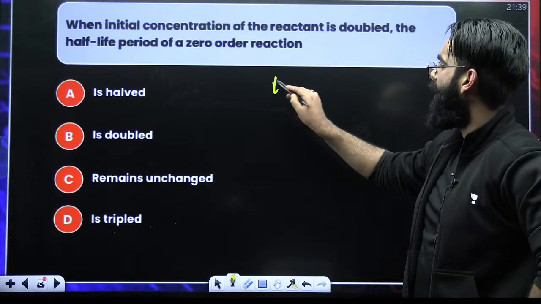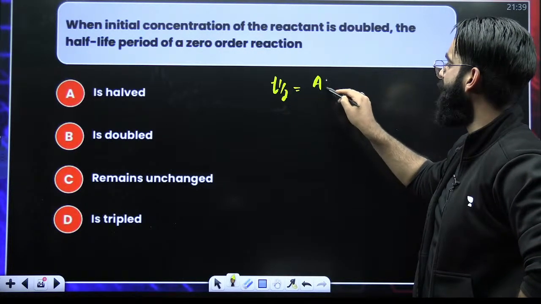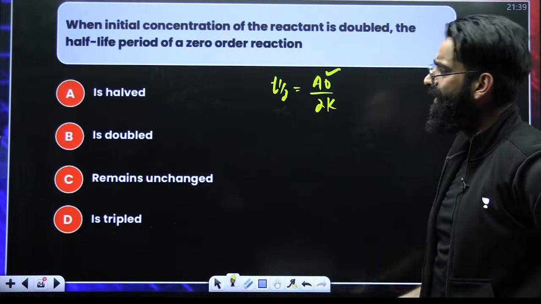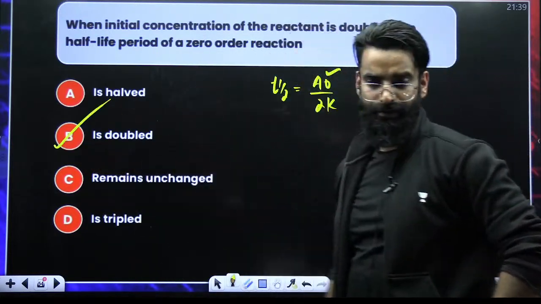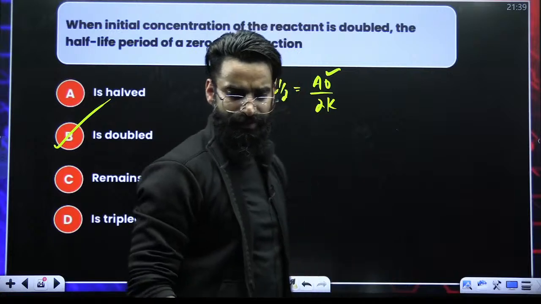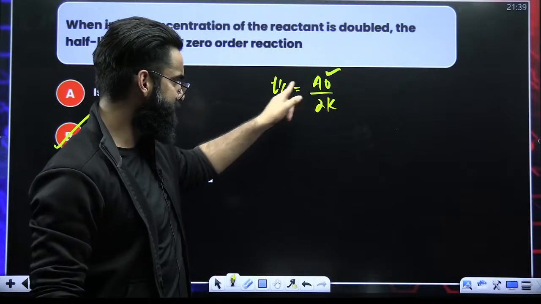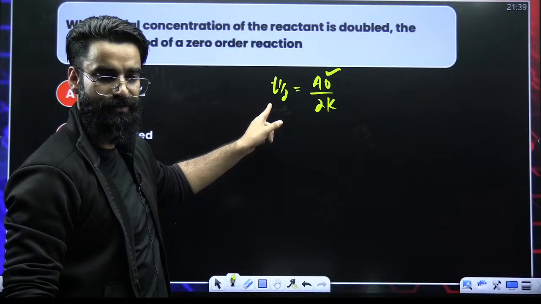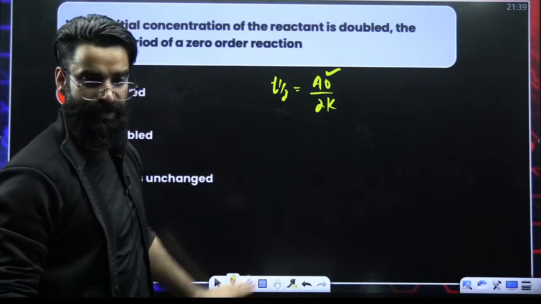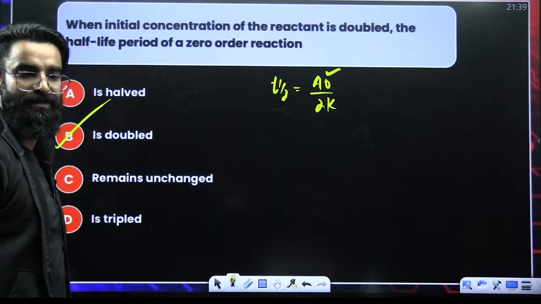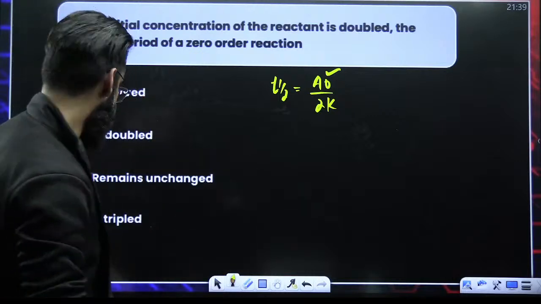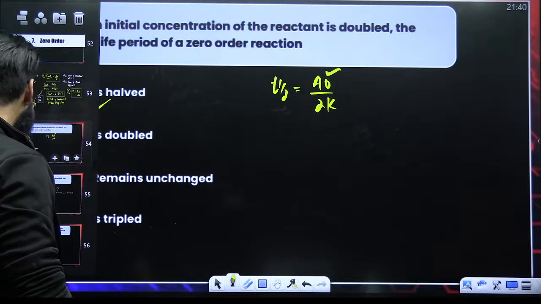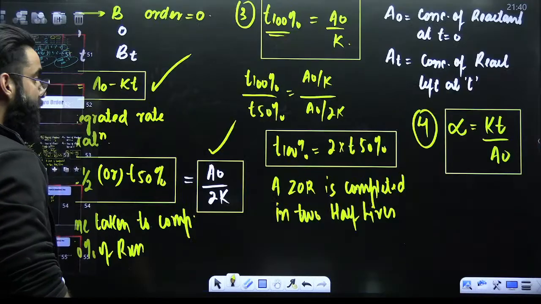Simple. Half-life of the zero order reaction is nothing but A naught divided by 2K. Now, if you double the initial concentration, half-life automatically doubles, correct? Both are directly proportional. If you double this, this becomes double. If you triple this, this becomes triple. If you make it 4 times, this becomes 4 times. But this is valid only for zero order reactions. Okay, one thing which I forgot to tell you.